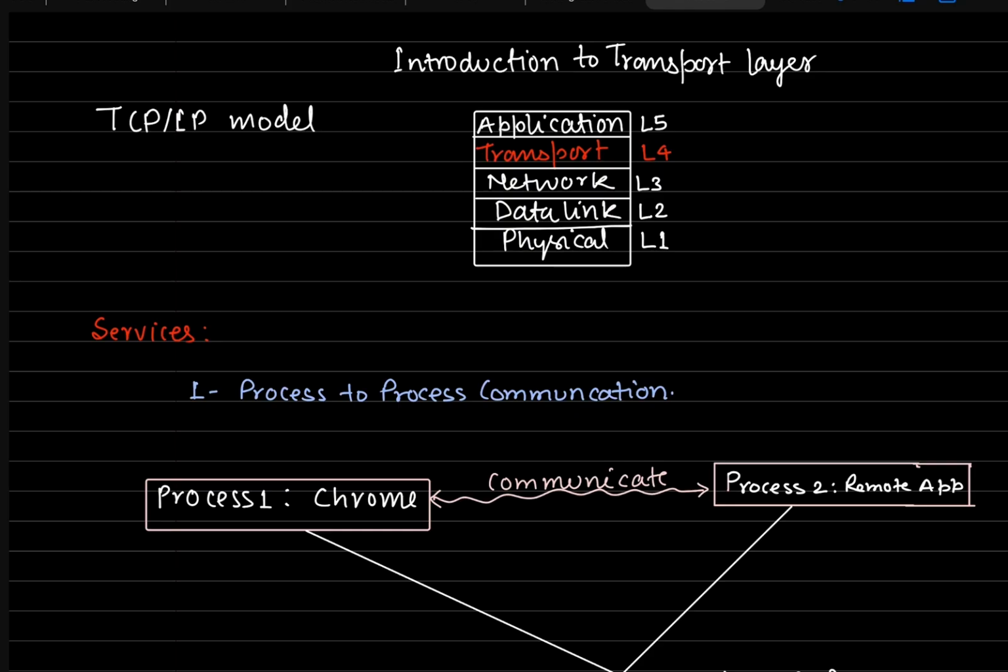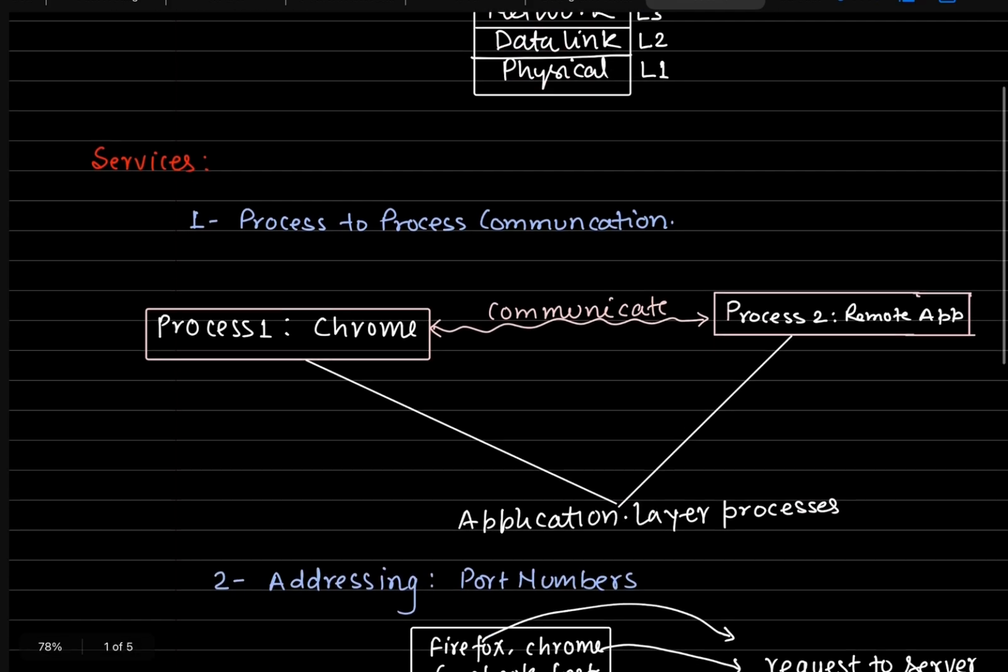So, if we talk about the transport layer, at which layer it comes under in the TCP/IP model, it comes at layer 4. First one is physical, then data link layer and network layer. This transport layer we are talking about, right?